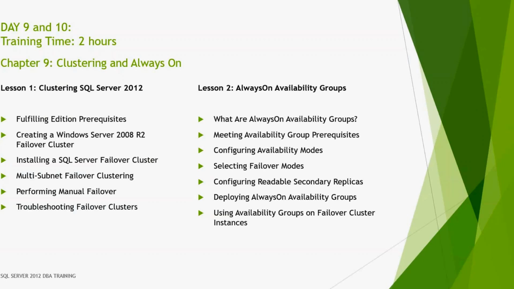What is the listener? The listener is just a virtual host name which is directly configured in the application, so the application does not bother about what is in the background, whether node 1 is primary or node 2, it will point to the active primary only. So how to configure that in the application, because in case a failure happens, your application should not break; the application will continue to the active primary only. So that kind of work is there. How to load balance using the read intent only property. So these are all small things.